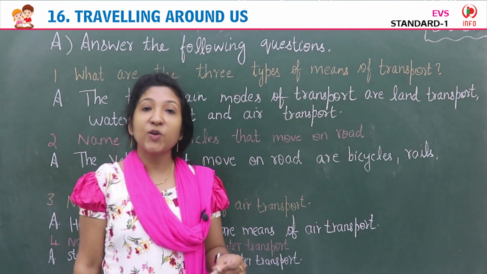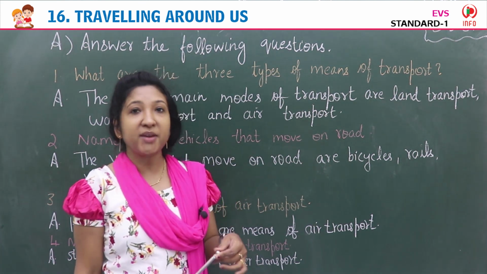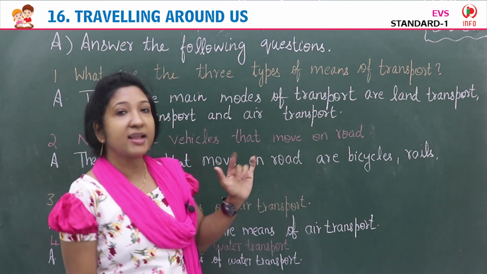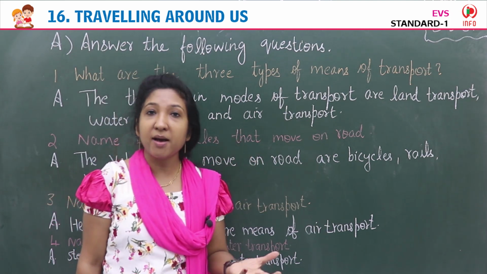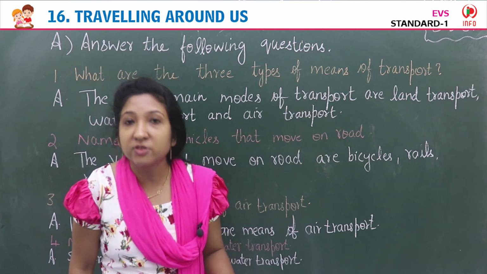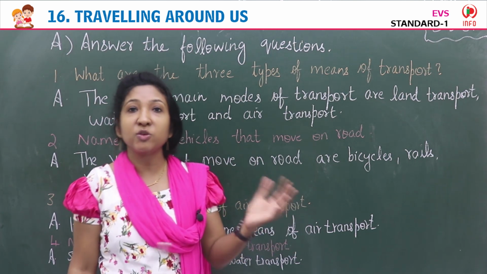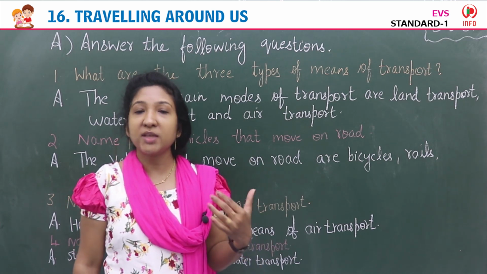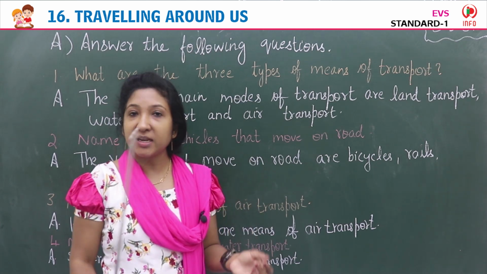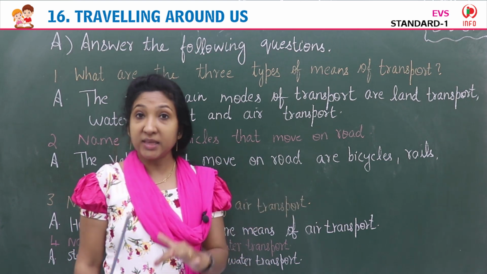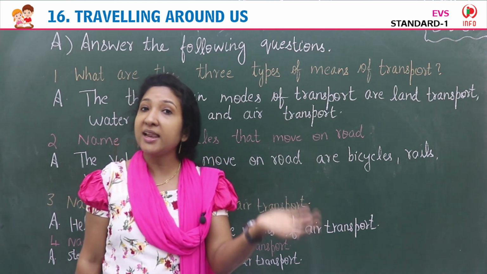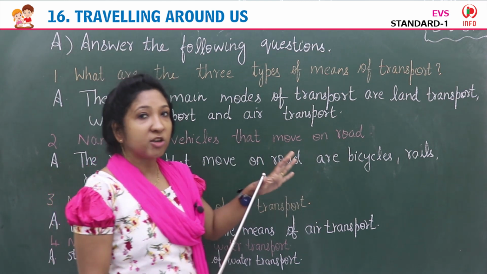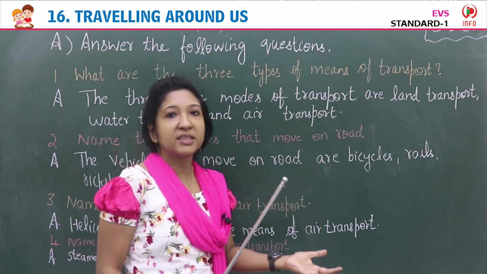Yes, children, so it's our exercise time now. We completed the lesson, Traveling Around Us, lesson 16. You learned about different modes of traveling like land transport, water transport and air transport. Now we do the exercise, okay? Hope you read the lesson. Now it will be easy for you if you read the lesson and then come to the exercise, okay? So we'll see what all the questions are in the exercise.